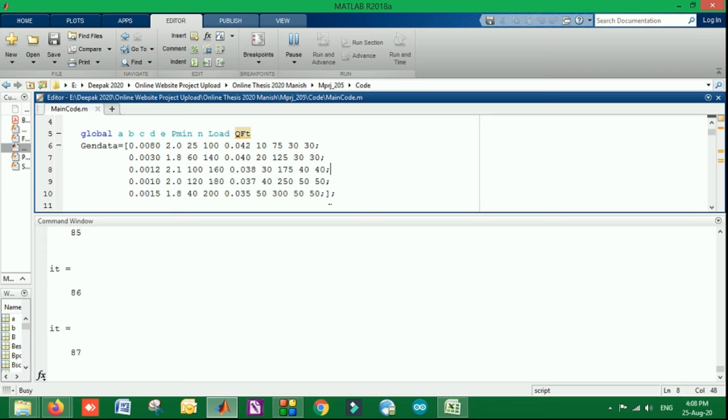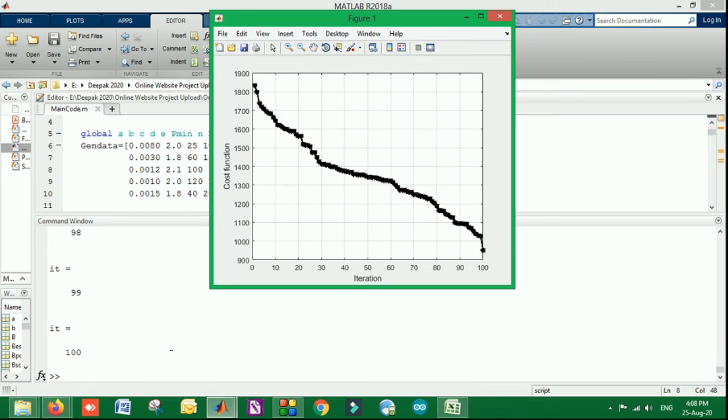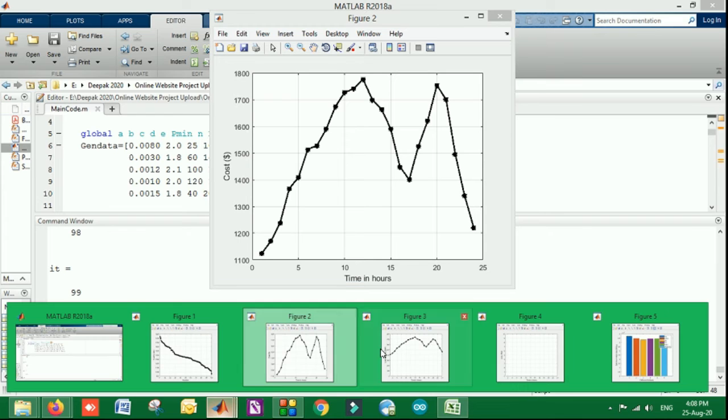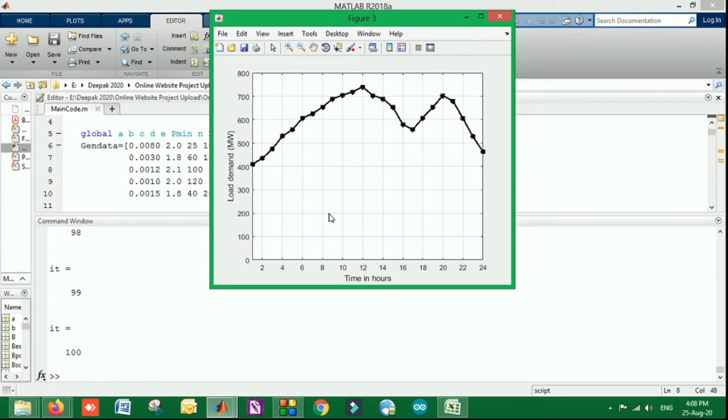Firefly will process the information and do the comparison at the end in terms of multiple factors, as you can see the fitness, that is the cost function. By changing the iteration, the cost is reduced, as per the information that we have entered in the whole code. Then later the cost in dollars in the daily hours, because we have told that the daily based load requirements are considered. Along with that, the hourly load demand achieved by the proposed model is also considered.